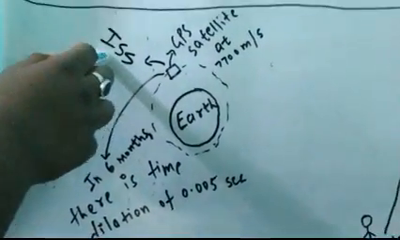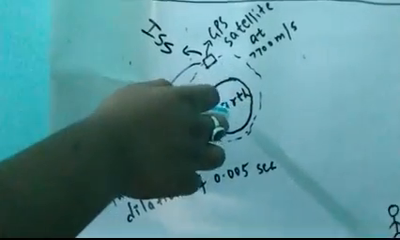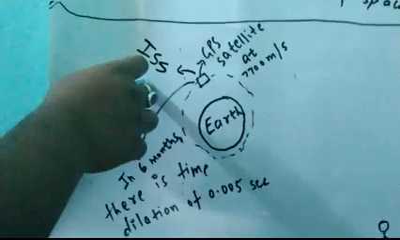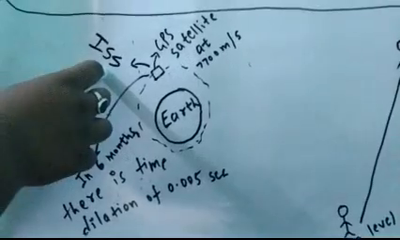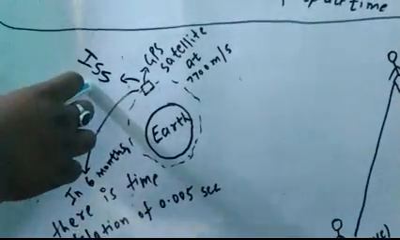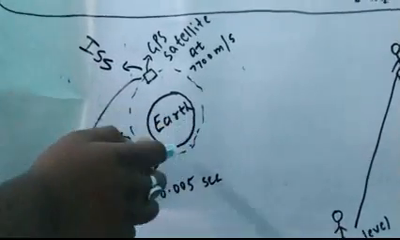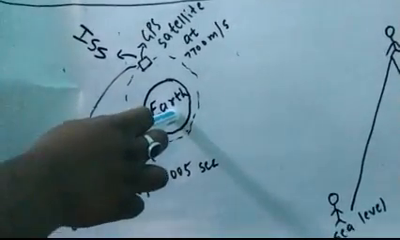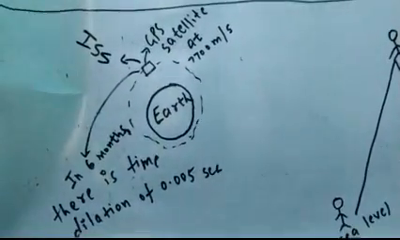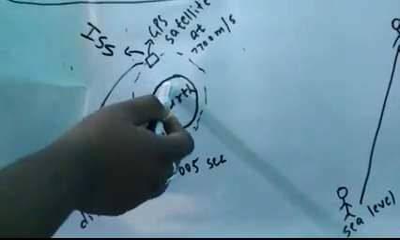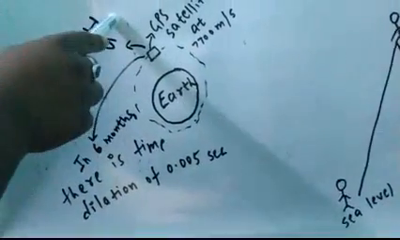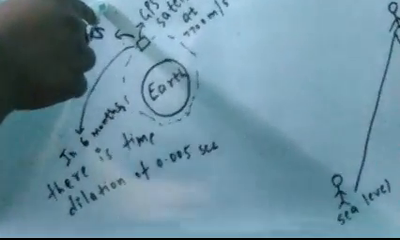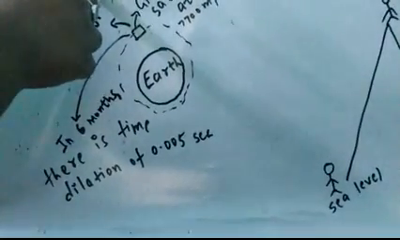The International Space Station revolves around the Earth. If there is an astronaut at the ISS who is 44 years of age, and also a person on Earth who is also 44 years of age, then after 6 months the person on Earth will be 44 years and 6 months, but the person at the ISS would be 44 years and 0.005 seconds less than 6 months.